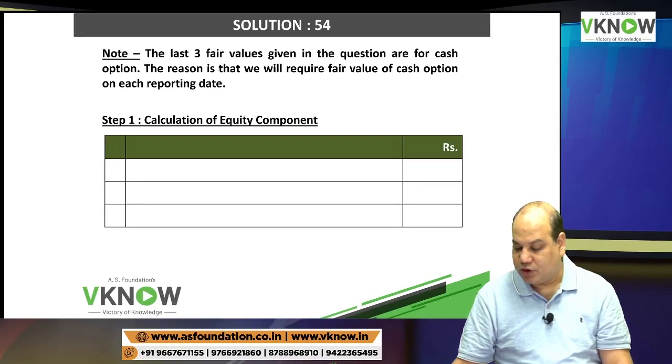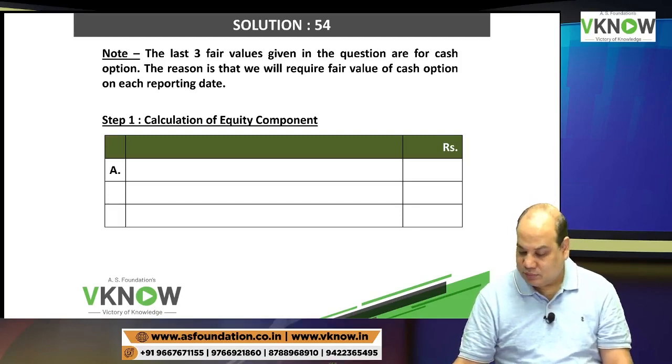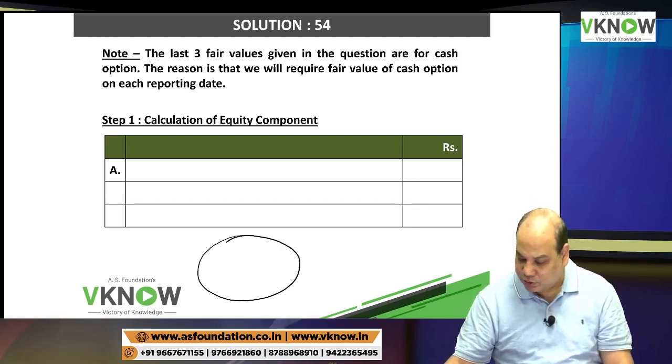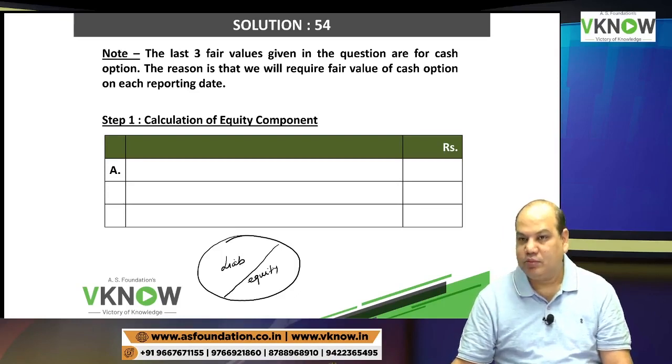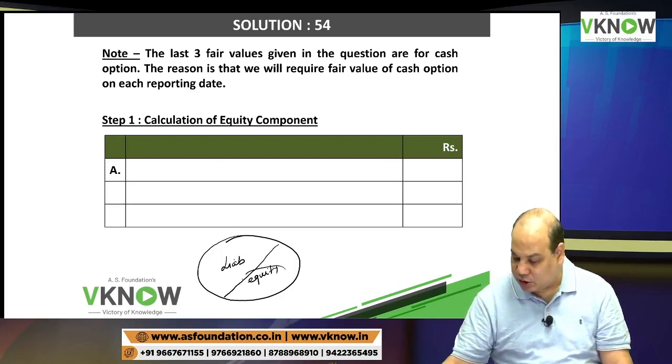Now, step 1, calculation of equity component, right? Fast. Same problem we are doing for practice. Equity component. This is the compound instrument, okay? It contains some portion of liability and some portion of equity. So I need to find out how much is this equity portion.